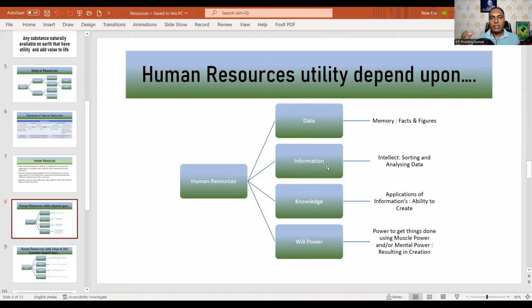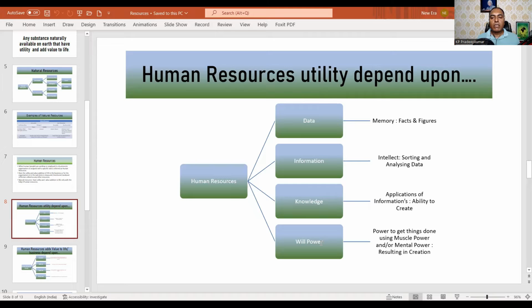So intellect can do those processes, and it has the ability to keep it as information, and also as knowledge, when it has the ability to create an application with that information, to do something with it. So it has the knowledge, and it also has willpower, that is the power to get things done using muscle power and or mental power, resulting in creation. This is the beauty of human resource.